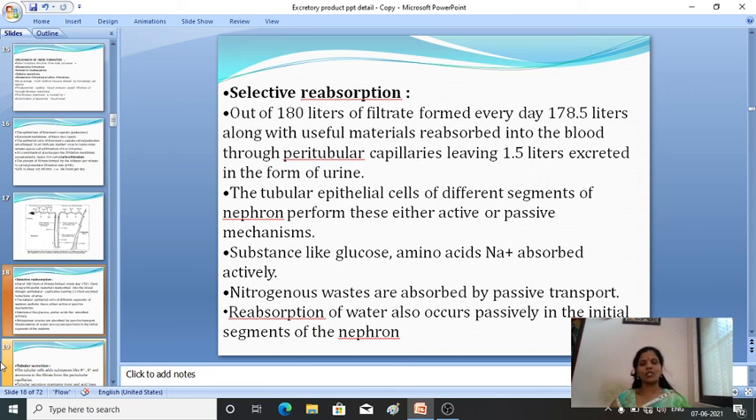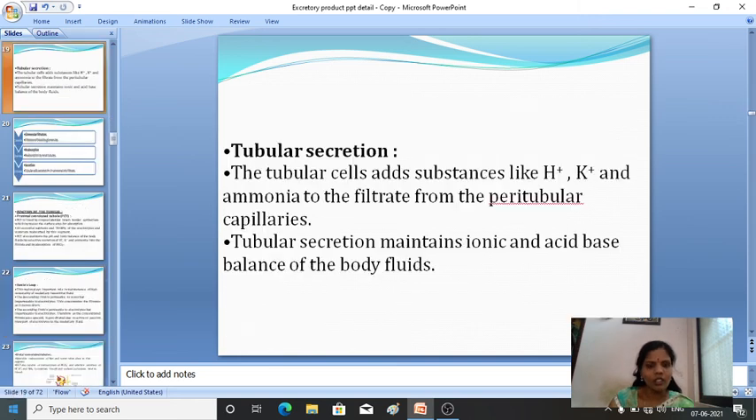In the selective reabsorption, what happens? Out of 180 liters of filtrate formed every day, nearly 178.5 liters along with useful materials are reabsorbed. Reabsorption takes place into the blood through the peritubular capillaries, leaving behind 1.5 liters, which is extracted in the form of urine. Then next comes the tubular secretion.